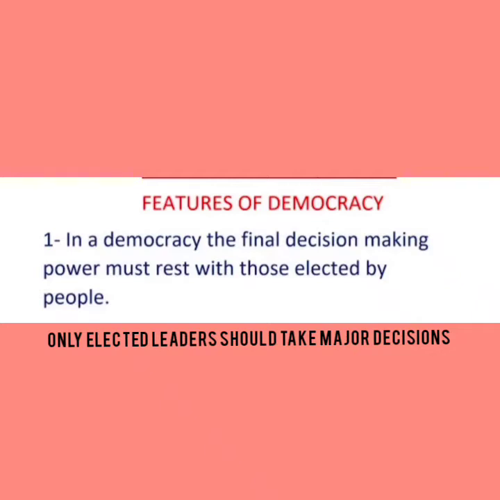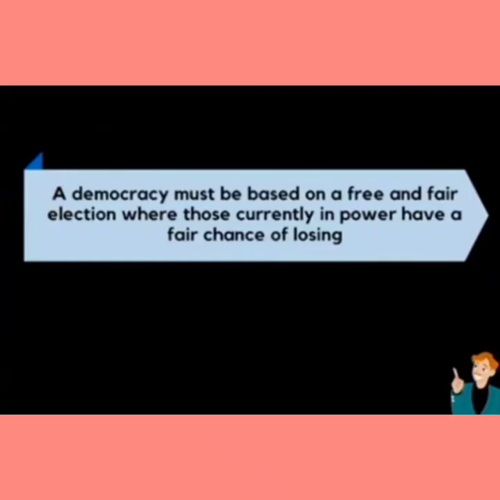Therefore, the first feature of democracy on the basis of these two examples, children, is that in a democracy the final decision-making power must rest with those elected by the people. Now the next feature of democracy is that a democracy must be based on a free and fair election where those currently in power have a fair chance of losing. So the next feature is, children, free and fair election. We can say that the election must offer a real choice between political alternatives. In other words, people should have a choice to elect any political party.